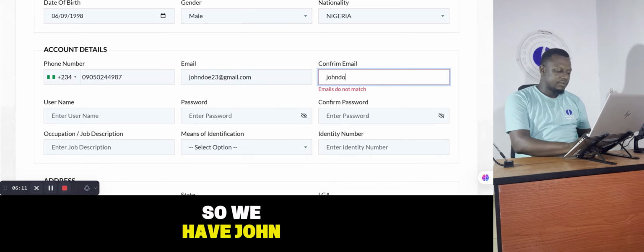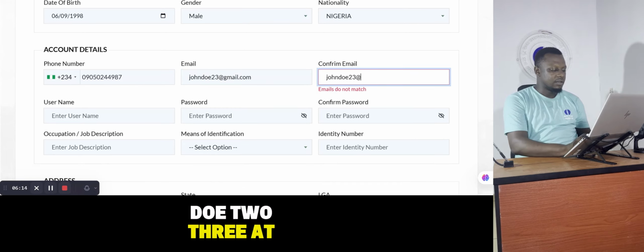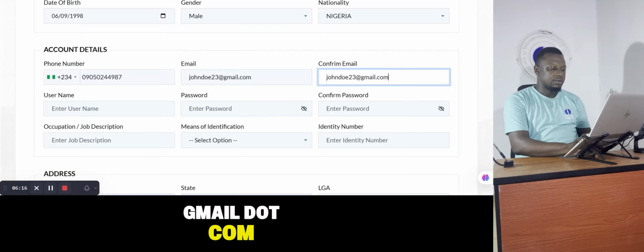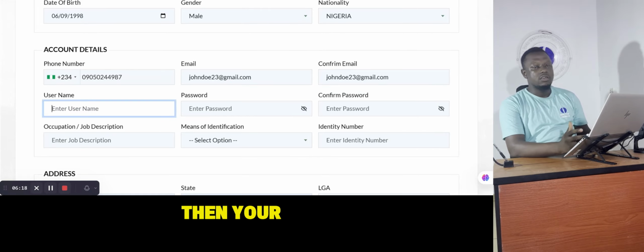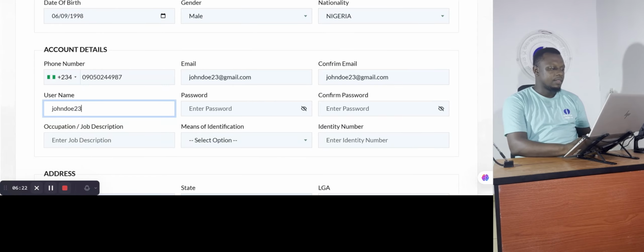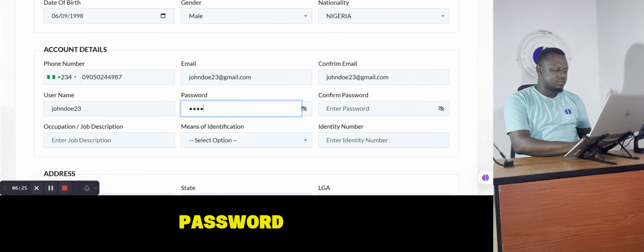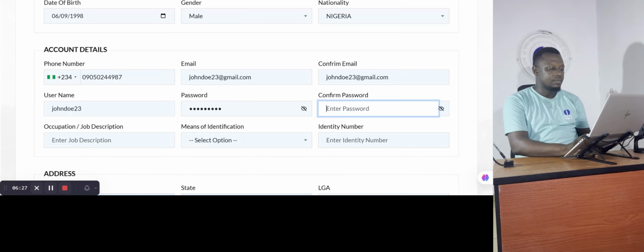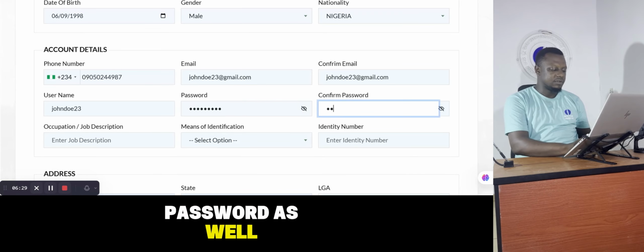So we have johndoe23@gmail.com. Then your username, which you can use to log in. Then we now have password. Then we confirm the password as well.